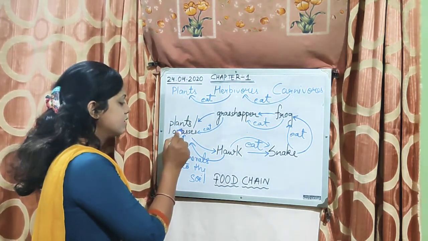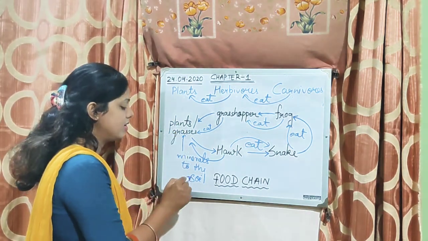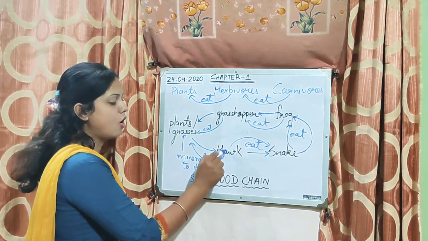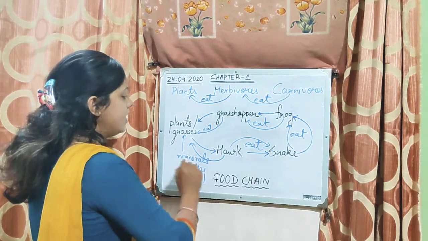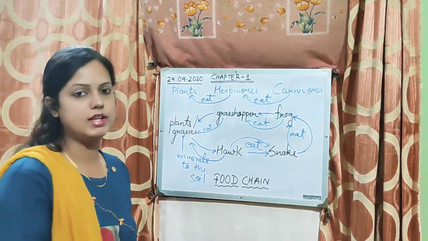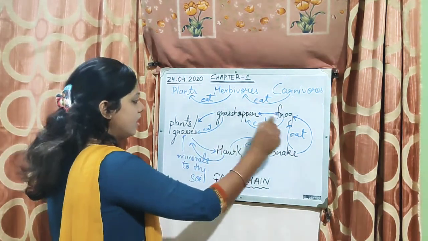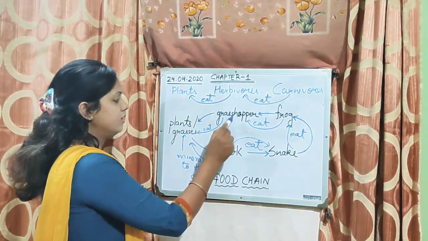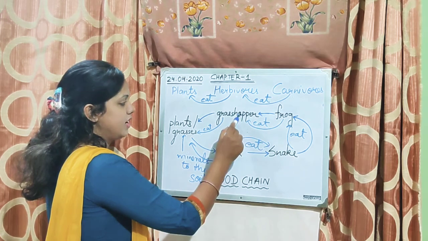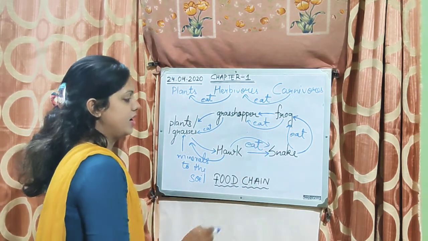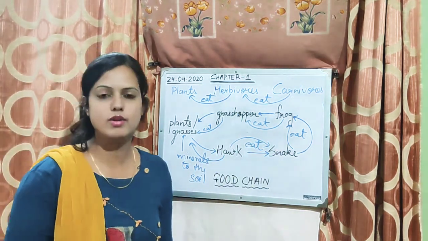So ultimately these plants and grasses are getting the minerals from the soil, that is from the hawk's dead body. So can you see a kind of chain where grasshopper is dependent on plants, frog on grasshopper, snake on frog, hawk on snake.